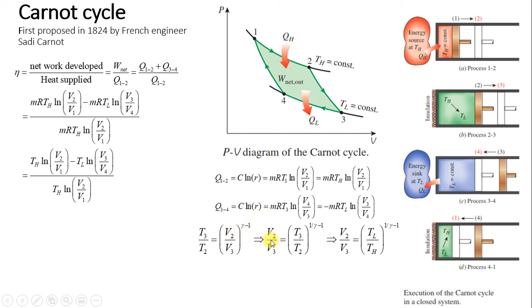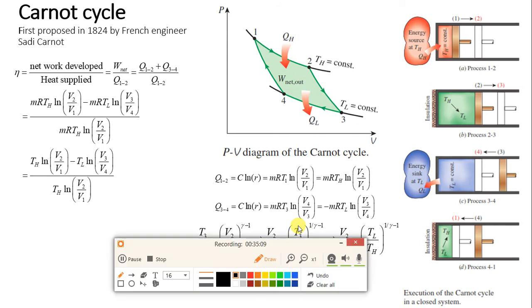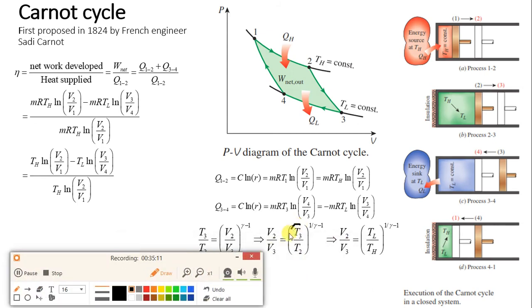So what we will do is, we'll get V2 upon V3 is equal to T3 upon T2, and we'll take gamma on this side, so it will become 1 upon gamma minus 1. Now instead of T3 and T2, what is T3? T low. So we have replaced T3 by T low. And what is T2? T2 is T high. So we have replaced T2 by T high, and we get this relation between volume and temperature.